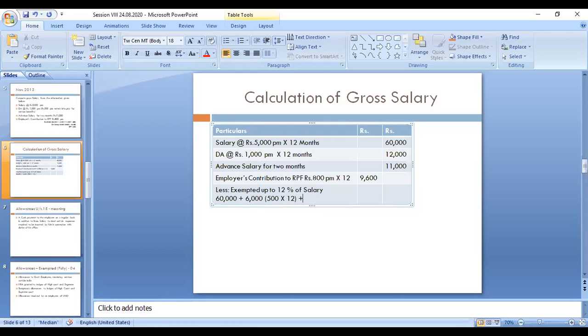That arrear salary also we can consider, that is 11,000. 11,000 into 12 divided by 100. So that's 12% you have to calculate. Now we have to total: 60,000, 66,000, 67,000, 77,000. So 77,000 is the salary. From the 77,000 salary, 12% into 12, so 9,240.